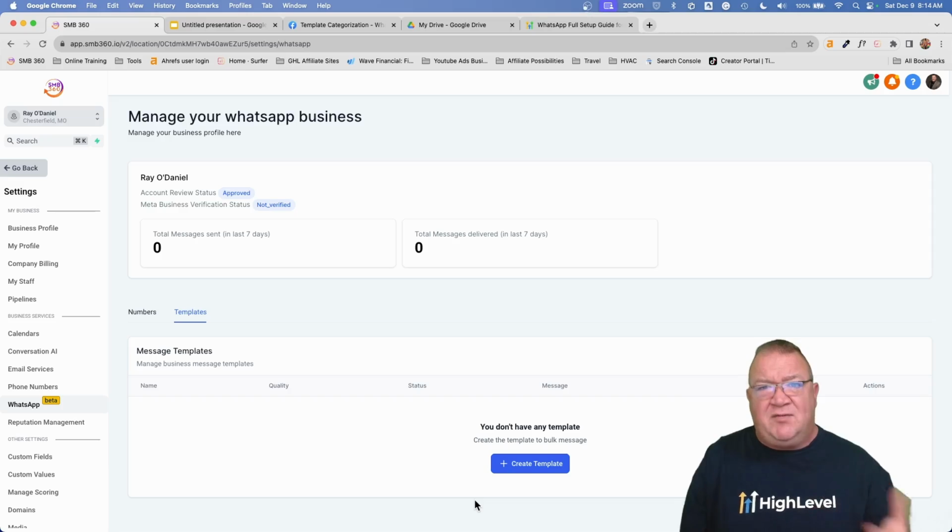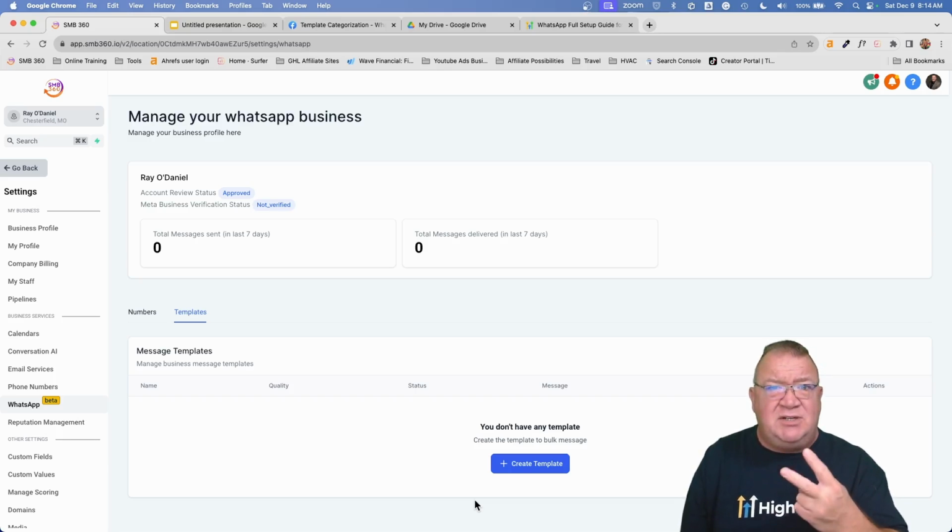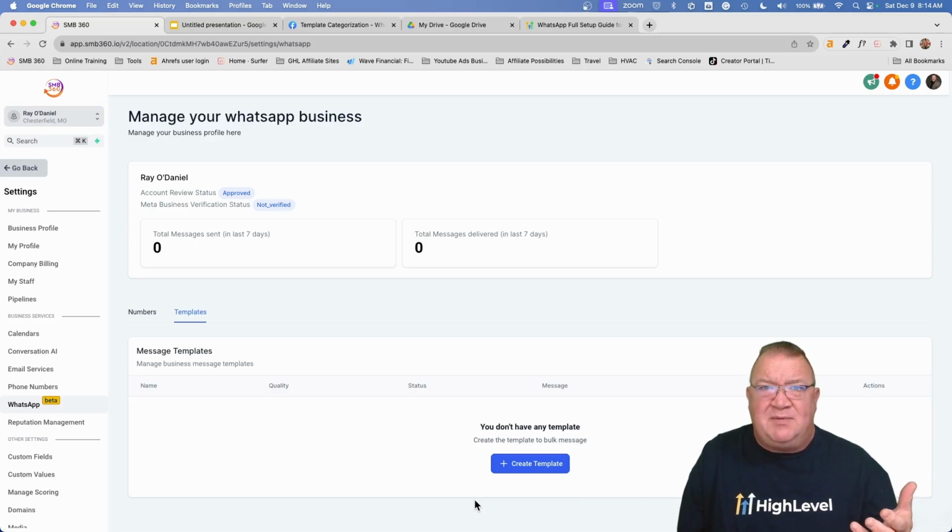But I have several clients of mine that have asked me about this. They've asked, do you have another solution, Ray, for how we can communicate with our clients? Because SMS is either, number one, not available, or two, very expensive. In your area, you're looking at 20, 30 cents to send a message. That may not sound like much, but if you're sending hundreds of messages per day, or even per month, that can add up pretty quickly to hundreds of dollars.